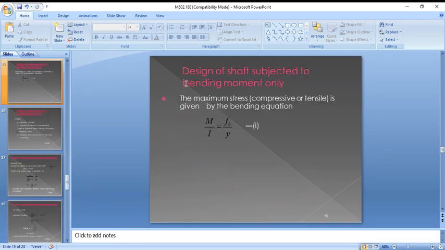Design of a shaft subjected to bending moment only applies when it doesn't transmit power from one place to another, but carries some rotating parts. The maximum stress, either compressive or tensile, is given by the bending equation, M by I equals sigma by y.